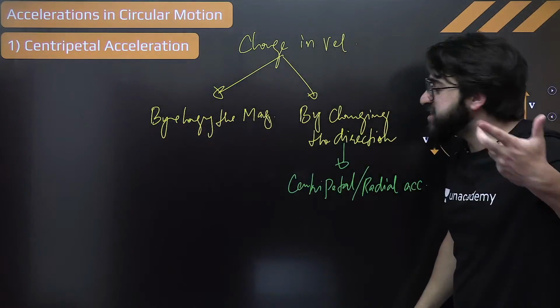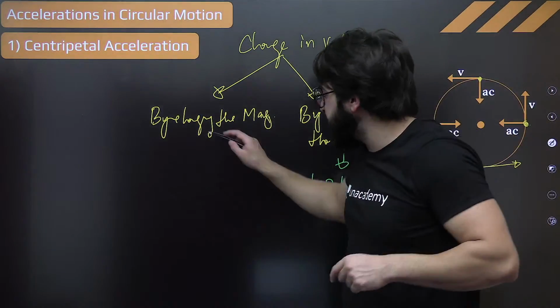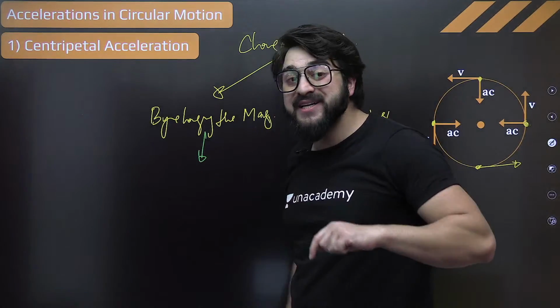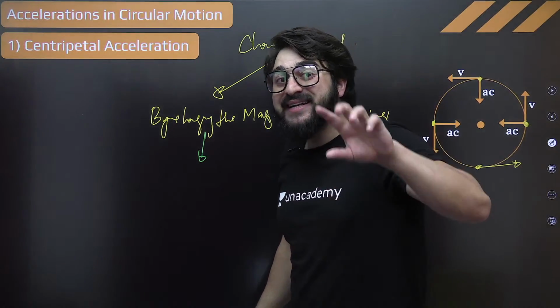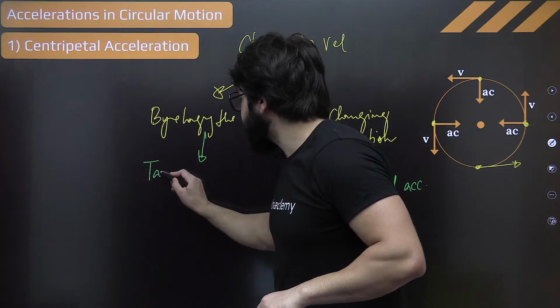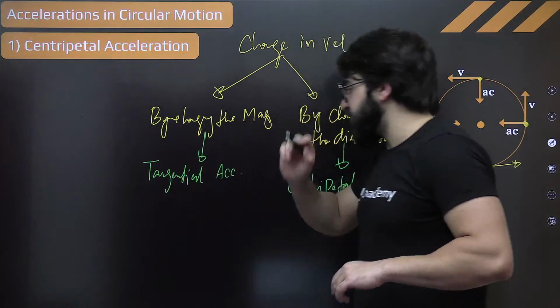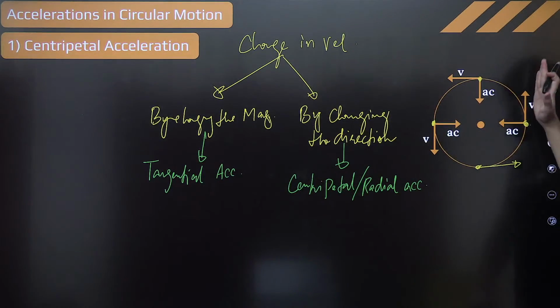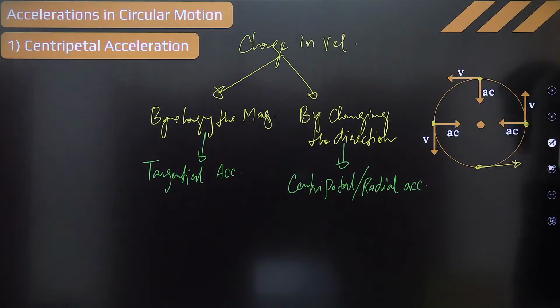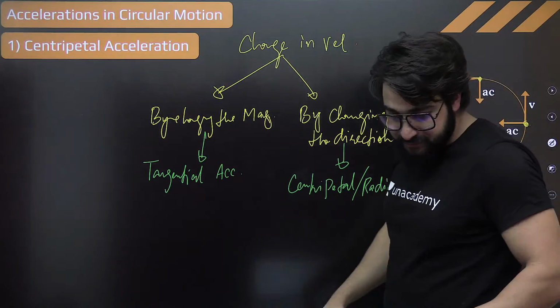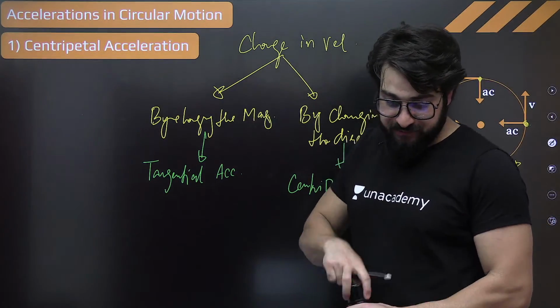So the acceleration which comes by changing the magnitude of the velocity is known as, tell me in the live chat, what is that? Tangential acceleration. Fine. And it is along the tangent only. It can be in this direction or in this direction. I'll tell you afterwards. That was Akash's question.